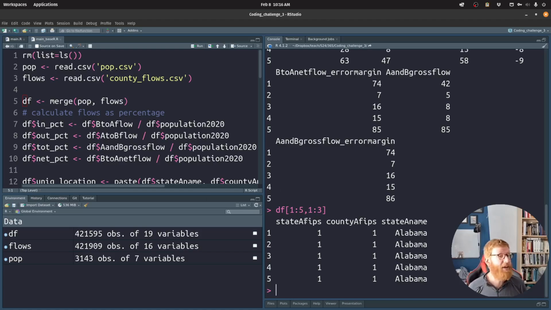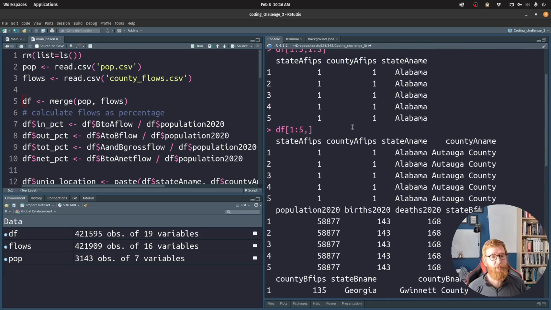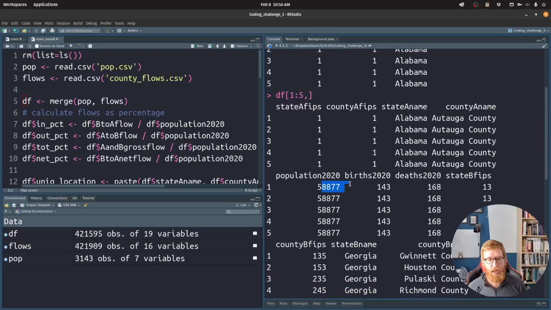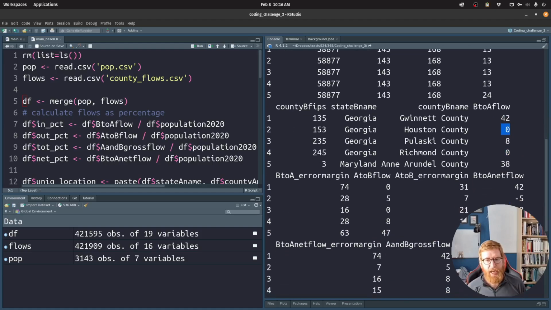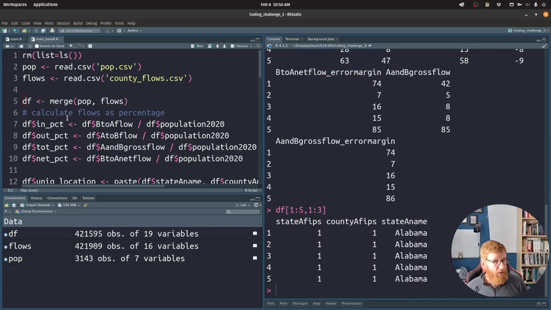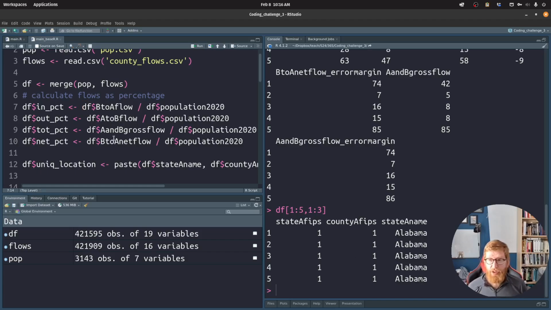Things seem fine, right? Nothing seems terribly broken. When we look at all the columns, it looks like we've got our population data, births and deaths, and then we compare that B to A flow. Things look fine. So we've merged everything. Now, with the $ sign, we can not just access, we can also create.